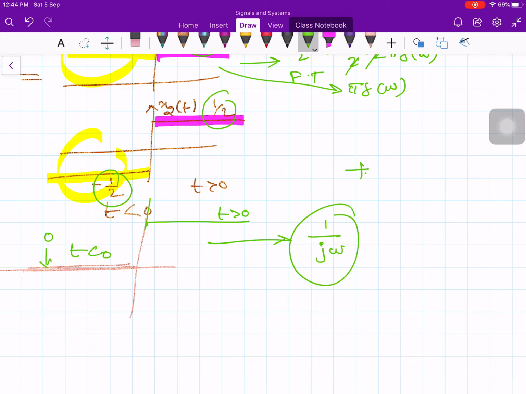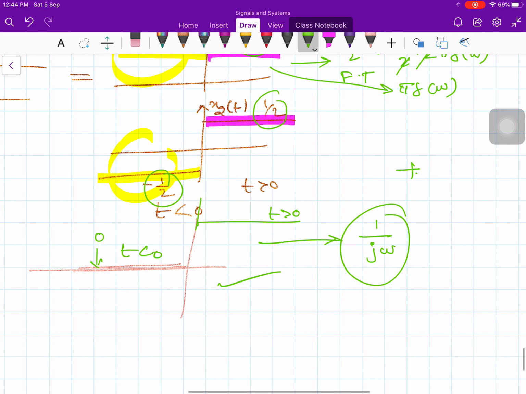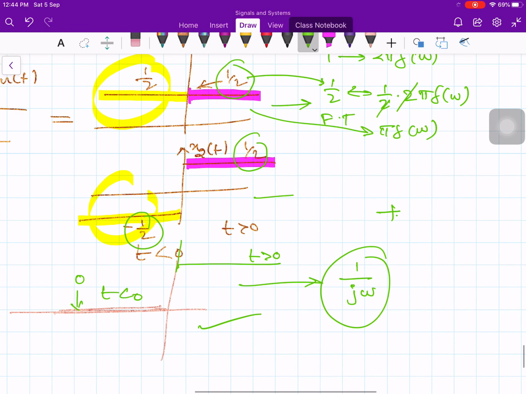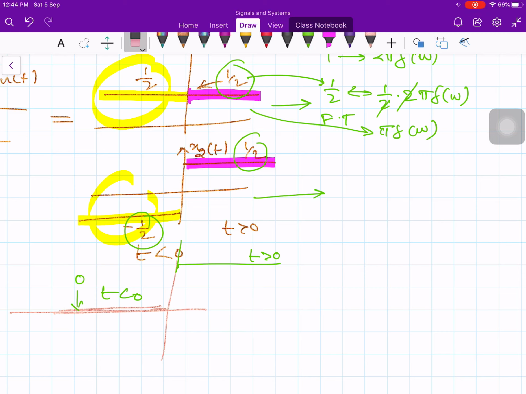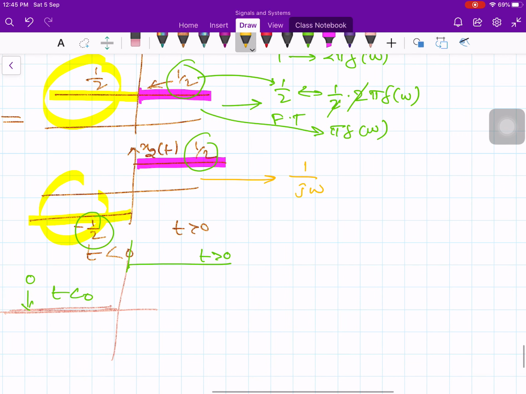Please go through this type of functions. Now add these two, then you get 1 over j omega plus pi times del of omega.